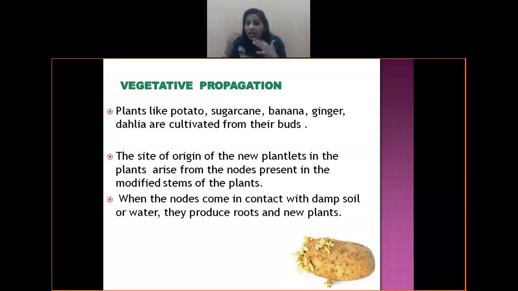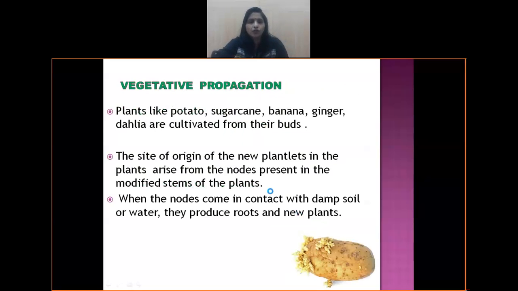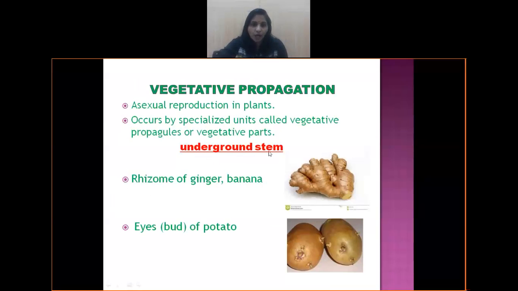That's the meaning. When they come in contact with the damp soil or water, they produce roots and they produce new plants. Like this. So look at the picture here. So many buds. Each one will detach from one single potato, so many plants can be produced. So each bud will detach, fall on the suitable substratum, and they germinate into a new plant. So these two are the examples for underground stem, particularly with regard to vegetative propagation.